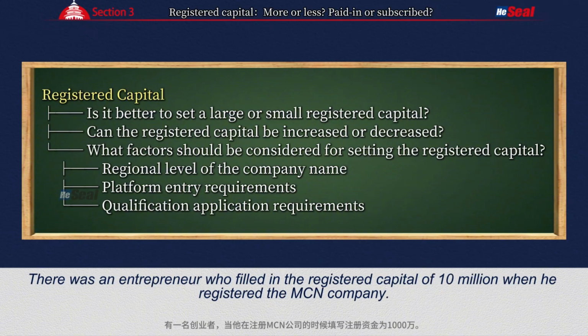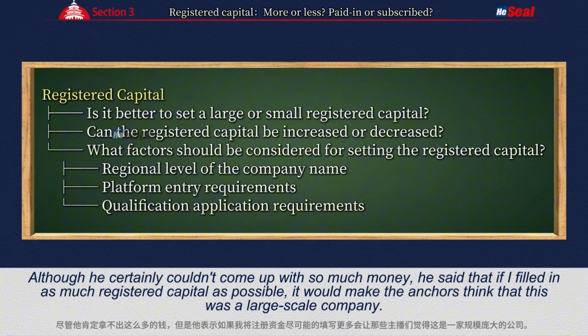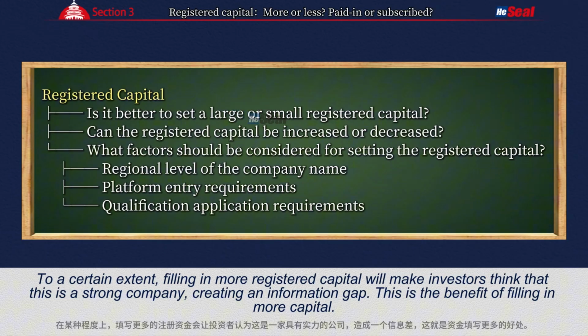There was an entrepreneur who filled in the registered capital of 10 million when he registered the MCN company. Although he certainly couldn't come up with so much money, he said that if I filled in as much registered capital as possible, it would make the anchors think that this was a large-scale company. To a certain extent, filling in more registered capital will make investors think that this is a strong company, creating an information gap. This is the benefit of filling in more capital.